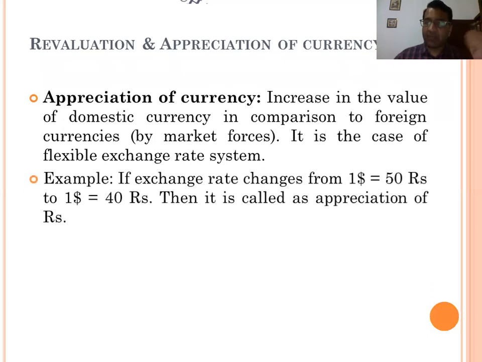For example, if the exchange rate changes from $1 equal to 50 rupees. Earlier we had to pay 50 rupees to purchase the dollar. Now appreciation arises of our currency. Now we have to pay only 40 rupees for $1. So that is called an appreciation of the rupee. It means now we pay fewer rupees to purchase the dollar, and earlier we paid more. So that is called the appreciation of the currency.